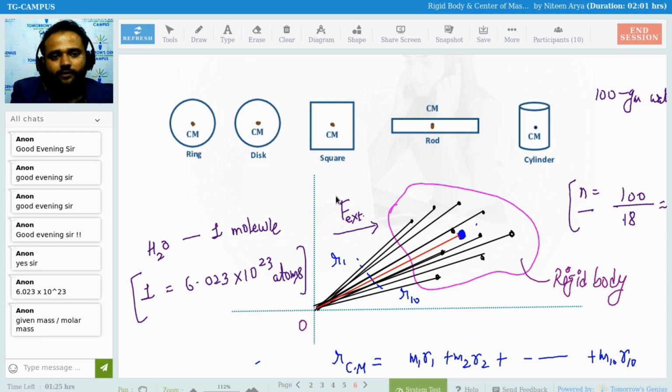Clear? Because the first thing you are going to learn is the position of center of mass. Once we have the position of center of mass, taking the derivative with respect to time, we can find the velocity of center of mass. Similarly, we can find the acceleration of center of mass. Here we are going to do a detailed study of center of mass for discrete systems, and for continuous objects.